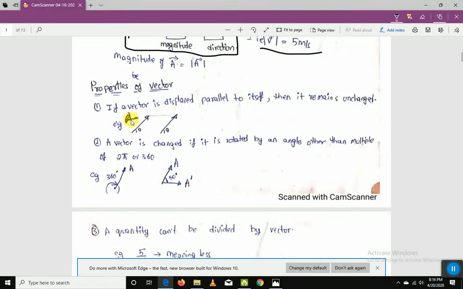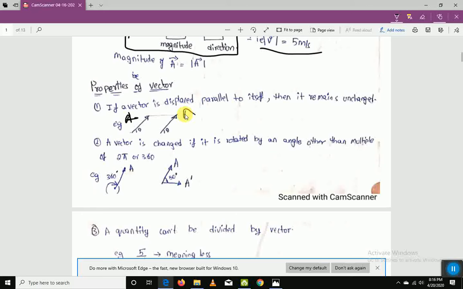If I displace this vector without changing the inclination and the magnitude, if these two conditions are followed and it is displaced anywhere in the plane, then the vector which has been displaced has no change. Even after displacing, this vector is A itself.